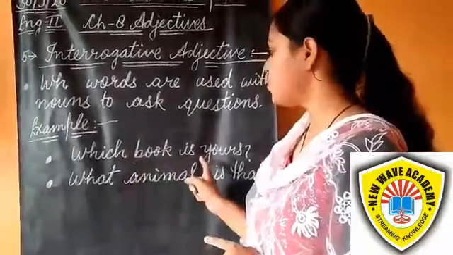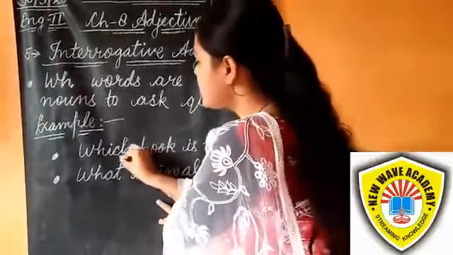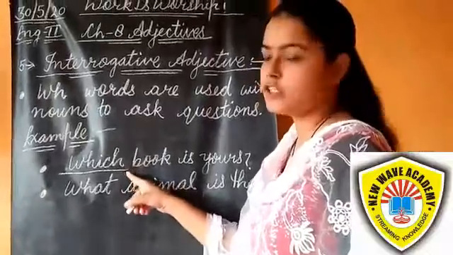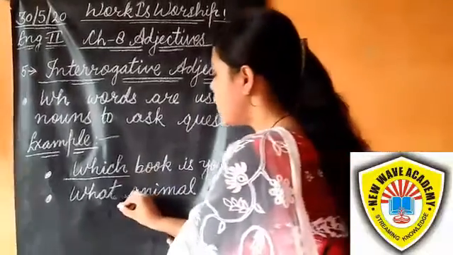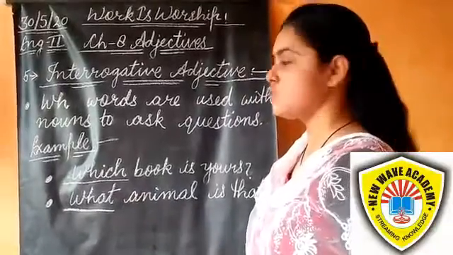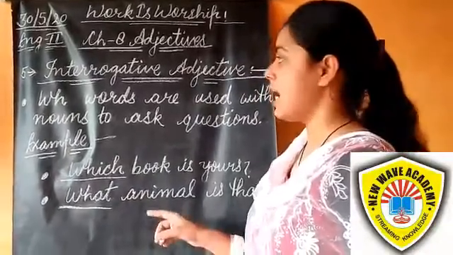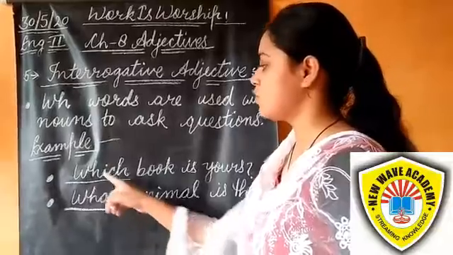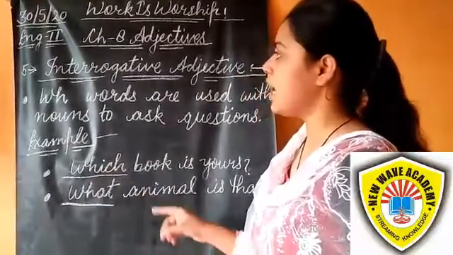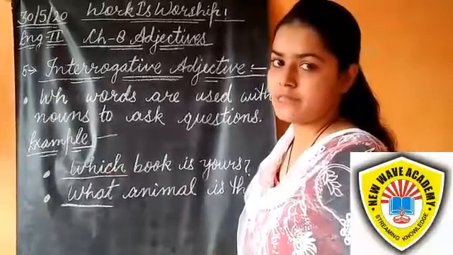Which book is yours? Which is used here to ask the question, so it is an interrogative adjective. What animal is that? What is used to ask the question, so it is also an interrogative adjective.